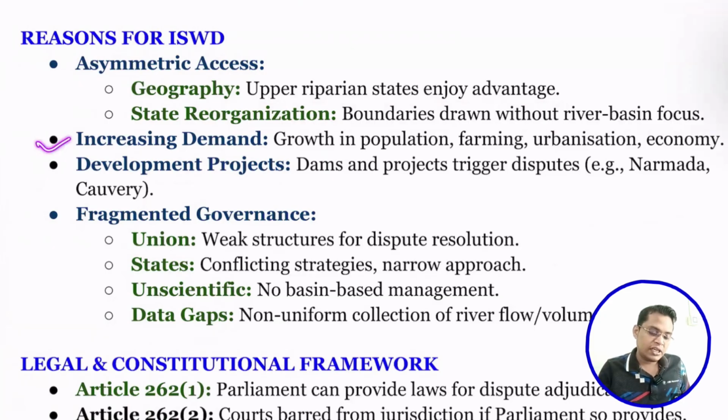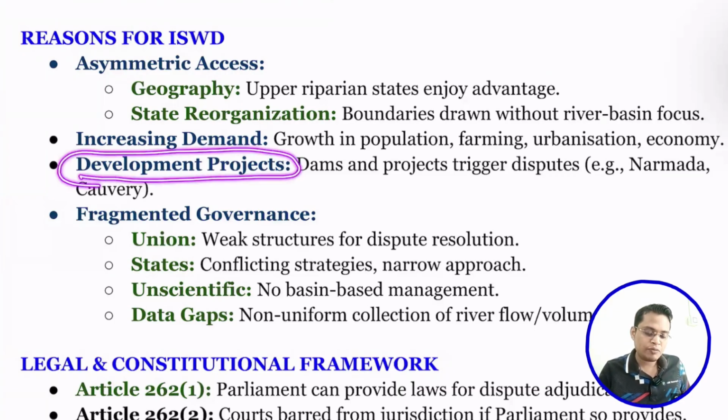Next is increasing demand. I think you know about rising population, urbanization and farming, and we are also doing water-intensive cultivation. That is what led to rising demand for more water. For example, in the Kaveri Basin, farmers are cultivating water-intensive crops like paddy. That led to more demand for water from the Kaveri river, and that also creates disputes.